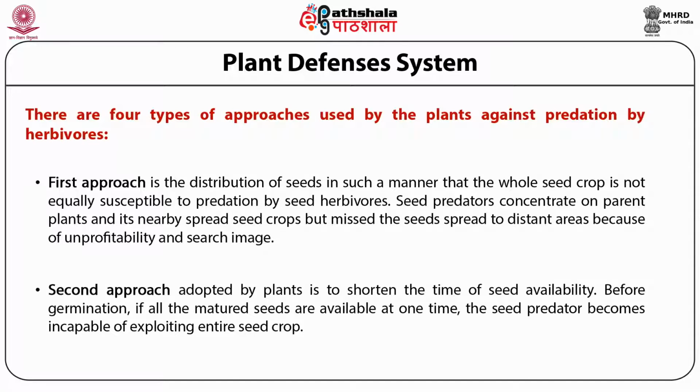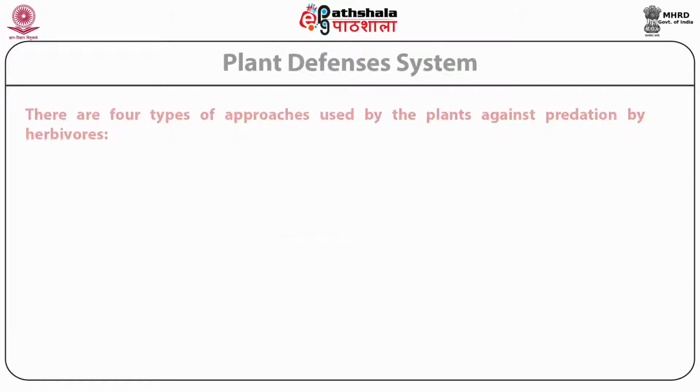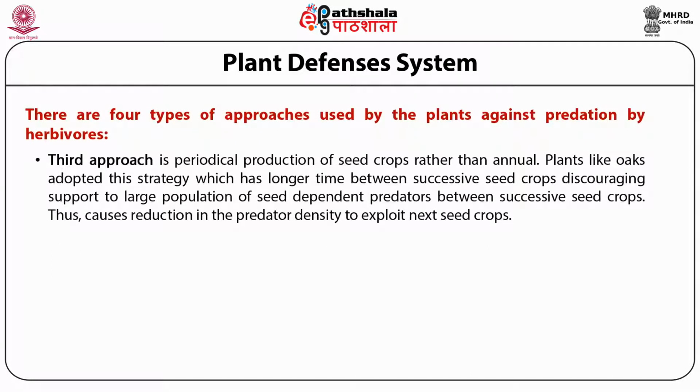If all the matured seeds are available at one time, the seed predator becomes incapable of exploiting the entire seed crop. The third approach is periodical production of seed crops rather than annual.